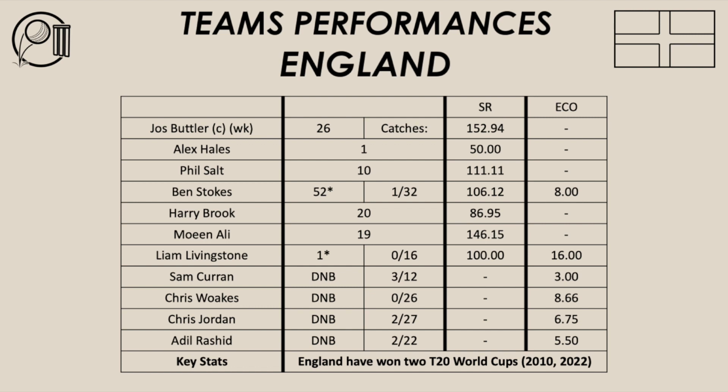Adil Rashid, another bowler who did well in the final today, bowled well, 2 for 22 from his 4 overs, and an economy rate of 5.5 is pretty good in a T20 World Cup final. Did his job with the ball and kept the pressure on with the ball to the Pakistan batters. He got rid of Babar Azam. That was the key wicket as well.